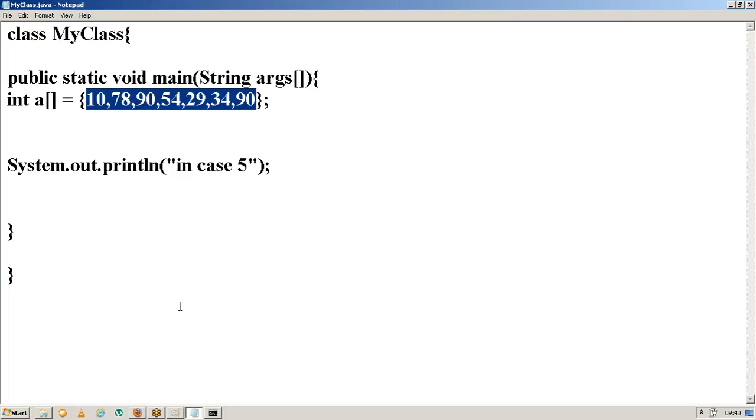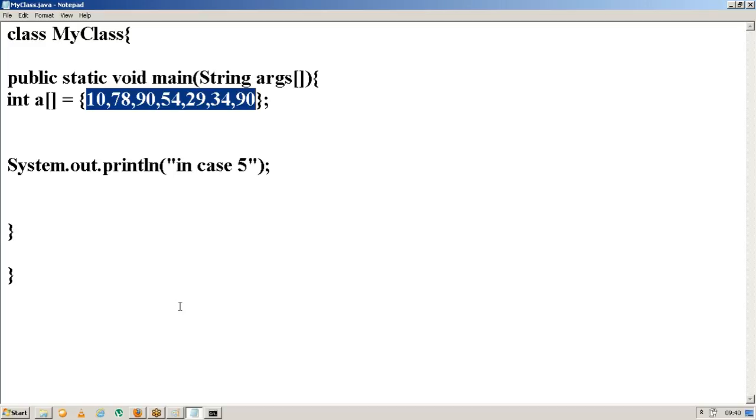So now let me remove this from here. I have removed it. Now let me compile the program. Obviously it compiled. So now my requirement is what? I need to retrieve the data from this array.